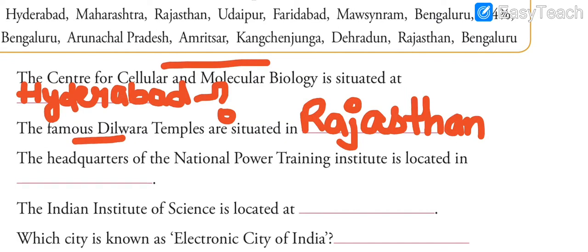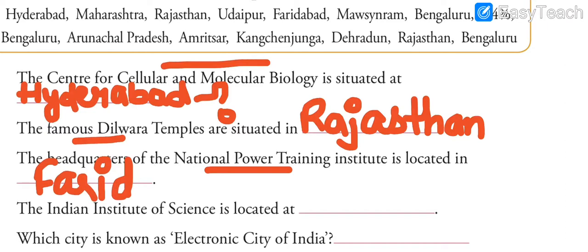The headquarters of the National Power Training Institute is located in which state? In which city, I say? So the headquarters of the National Power Training Institute is located in Faridabad. Can you tell me Faridabad is located in which state? It is a part of which state? If you know the answer, write it to me in the comment section.